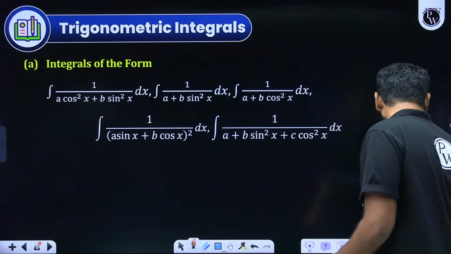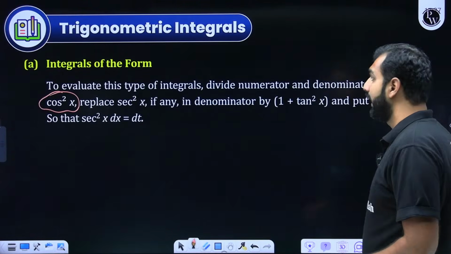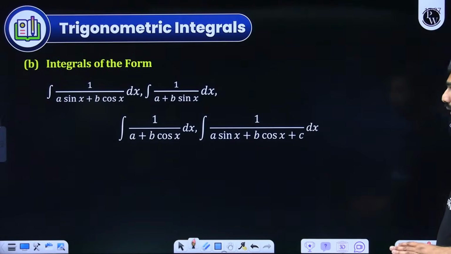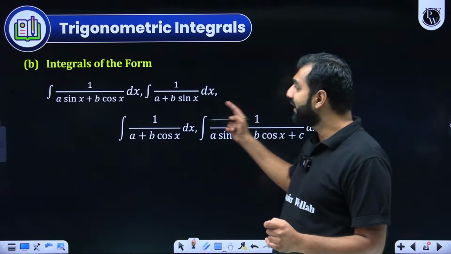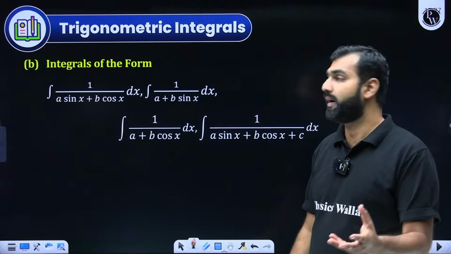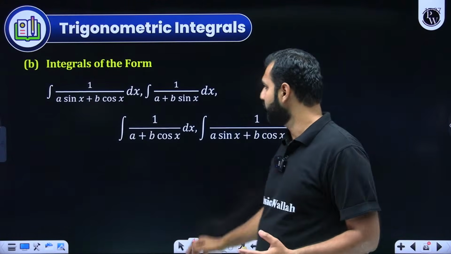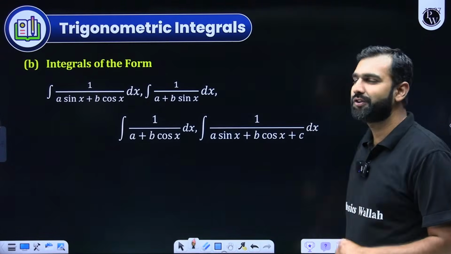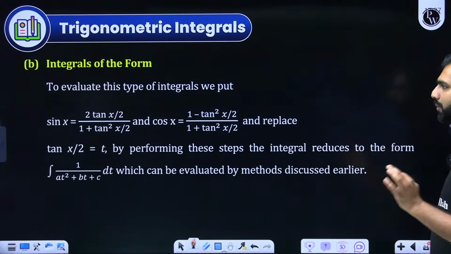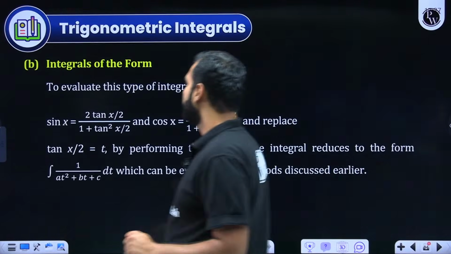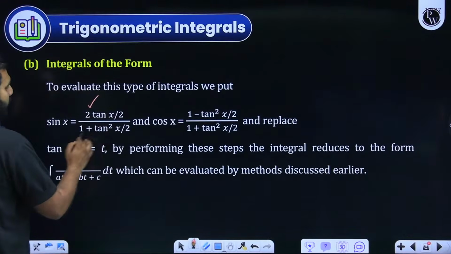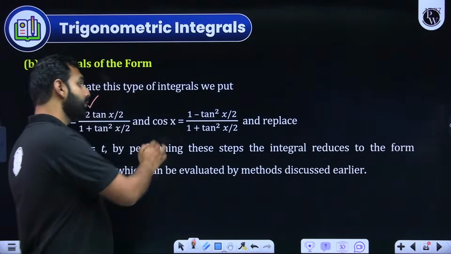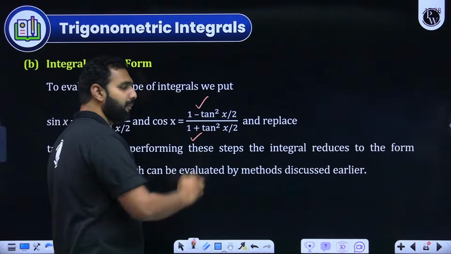Okay, Asif? Now here, if I go ahead from here, I hope this form is very well understood by you all. Now, let's say instead of degree 2, I am having linear trigonometric, for example a sin x plus b cos x or something like that. There also there is a technique. So what is that technique? Remember these two formulae. Sin 2 theta is 2 tan theta upon 1 plus tan square theta, and cos 2 theta is 1 minus tan square theta upon 1 plus tan square theta.